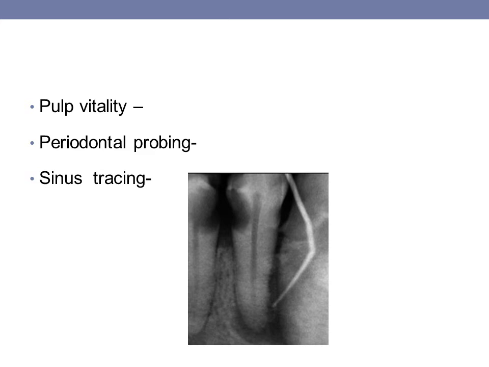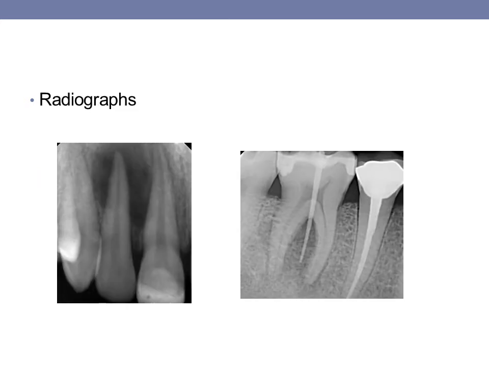Sinus tracing: the sinus tract or the GP point will point towards the apex of the root, a lateral canal, or the furcation of molars. Now the radiographic features. As you can see radiographically, there will be a deep caries lesion, or there may be a defective restoration, or improperly done root canal treatment, or an association of any endodontic mishap, or root fracture or root resorption may be present along with periapical radiolucency.